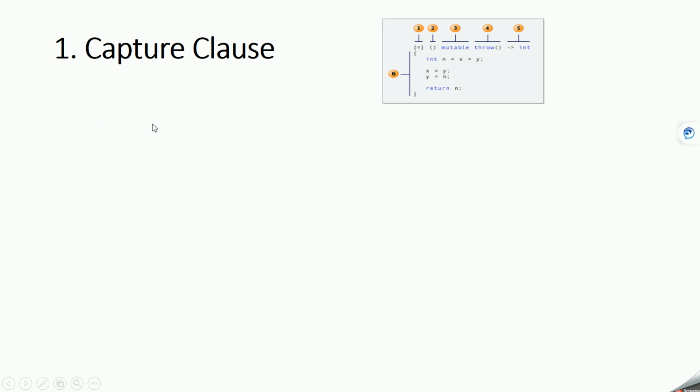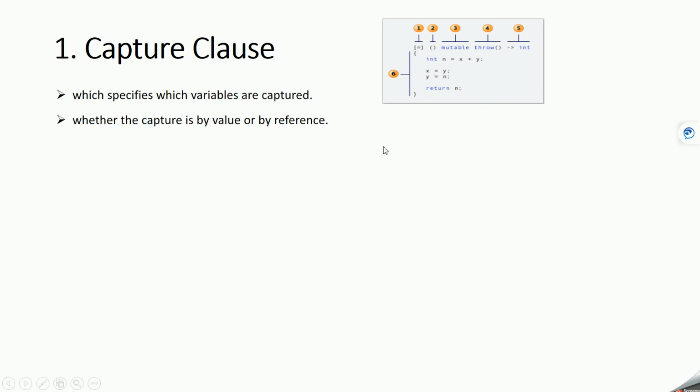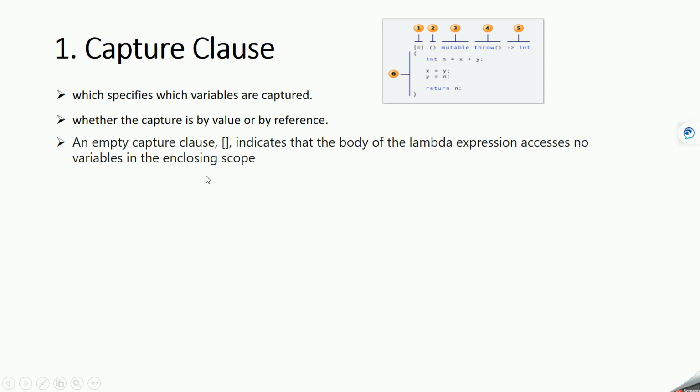It allows us to capture values defined outside the lambda function, and you can specify whether you want to capture the variable by value or by reference. If you don't give anything inside this bracket, and just leave it empty, that means it is not going to capture any values or variables.